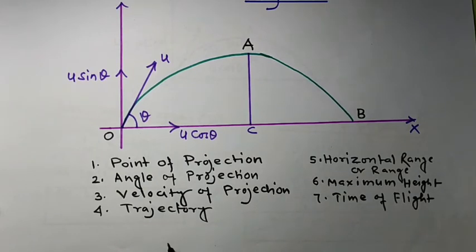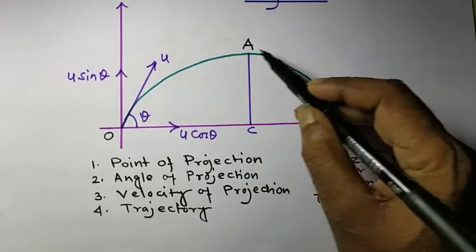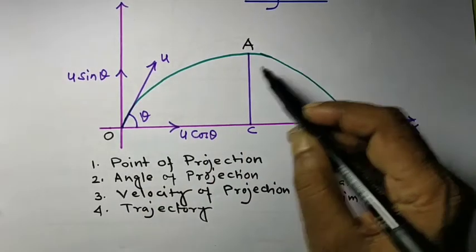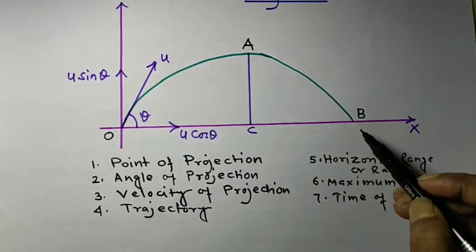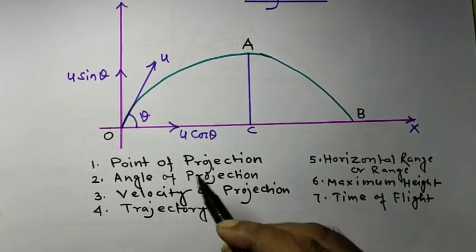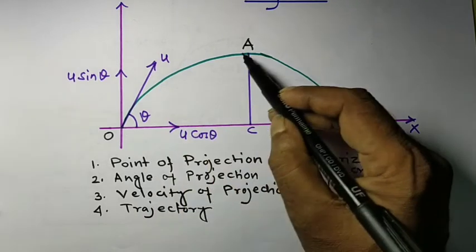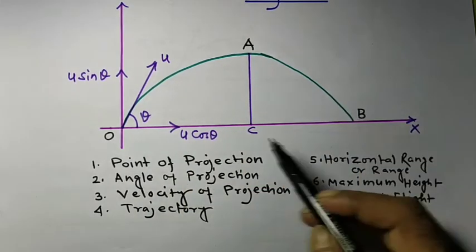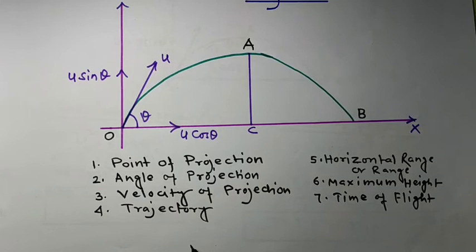Now number 4, trajectory. What is trajectory? The curved line through which the projectile completes its journey is called trajectory. So the curved line here, O A B, is a curved line, so we can say O A B is the trajectory.